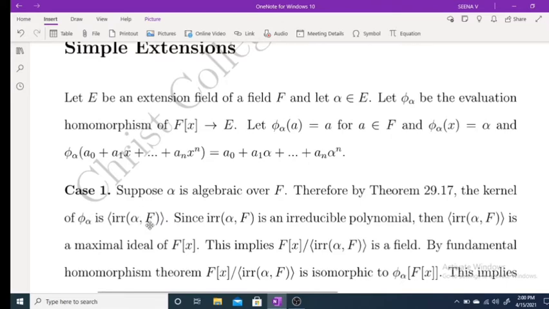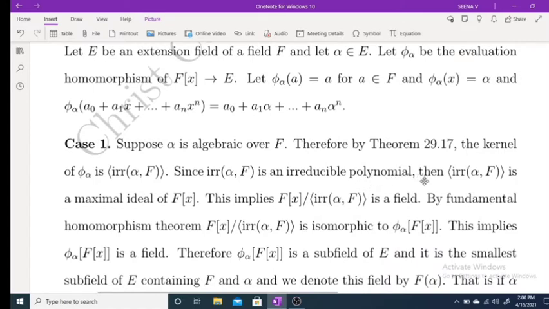Since irr(alpha, F) is an irreducible polynomial, the ideal generated by irr(alpha, F) is a maximal ideal of F[x]. Therefore F[x] over the ideal generated by irr(alpha, F) is a field.